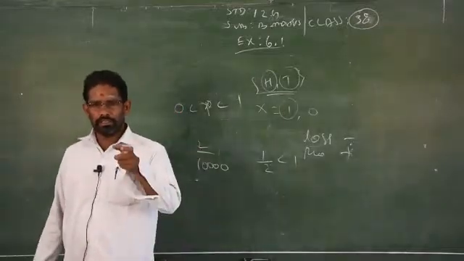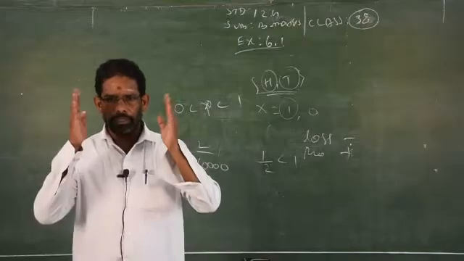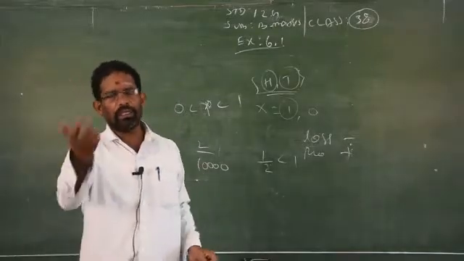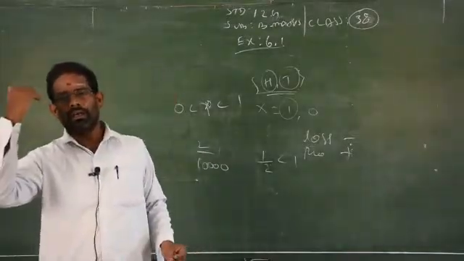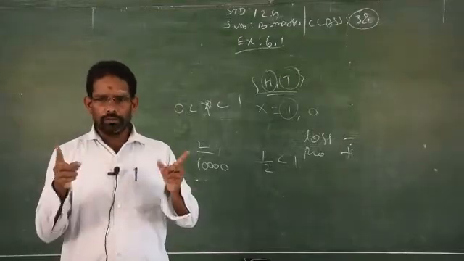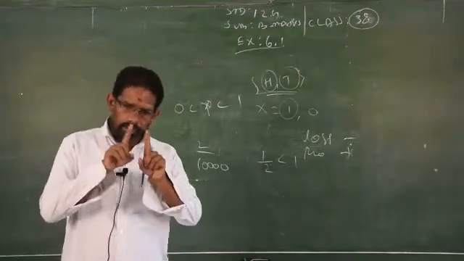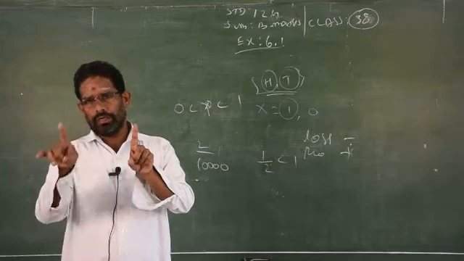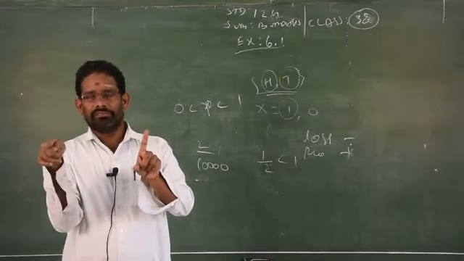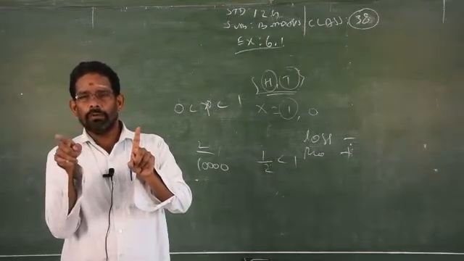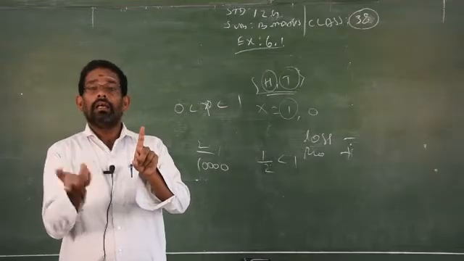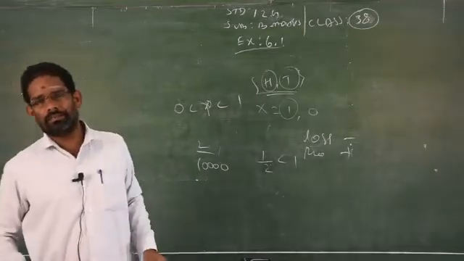Clear? So the possibilities are infinite, but if you take a particular time, then we can easily count. From 1 to 2, we don't know how many buses, but if I select 1 o'clock to 1:10, I can easily count how many buses. Clear? So infinite but countable is called discrete.